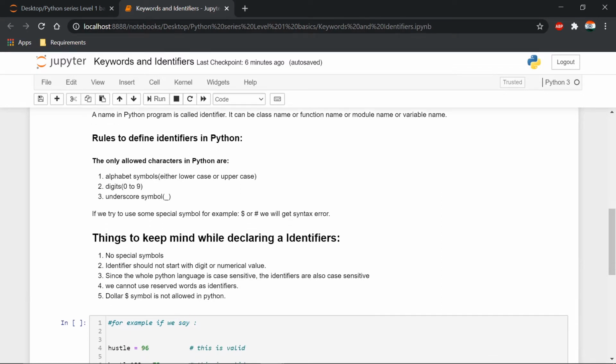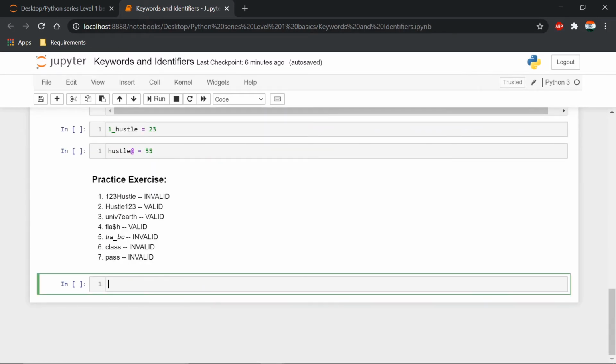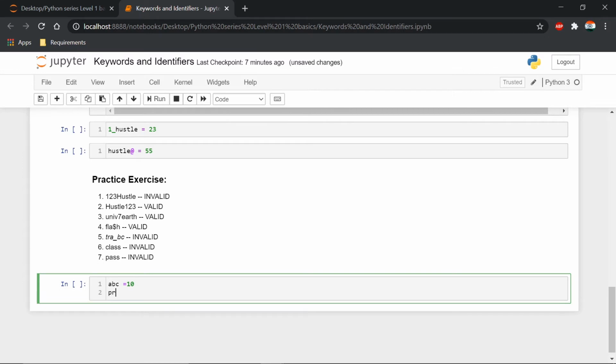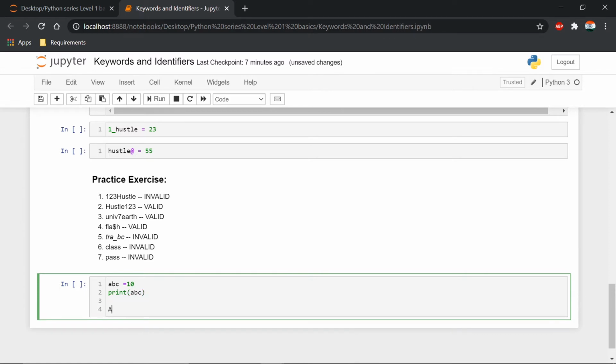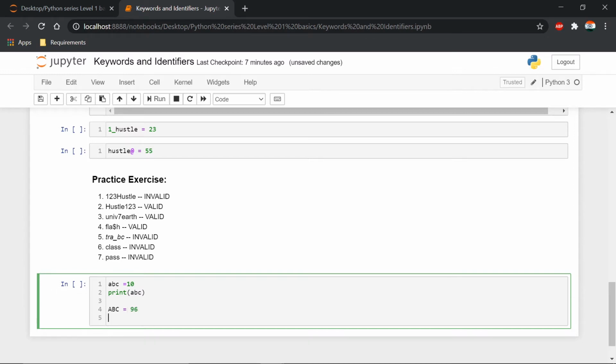Since the whole Python program is case sensitive, identifiers are also case sensitive. Let me show you an example here. For example, abc is equal to 10, and I print abc here. Then taking ABC is equal to 96, and I'm printing ABC.